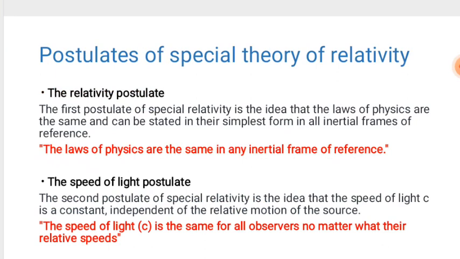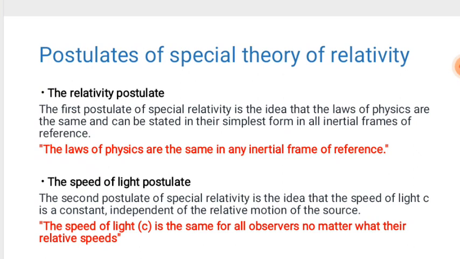For example, if I am in a car moving at constant velocity and I perform an experiment, I will see the same result as the one who is on the ground. The condition is that the frame is inertial. This is the relativity postulate, the first postulate of the special theory of relativity: the laws of physics are the same and can be stated in their simplest form in all inertial frames of reference.